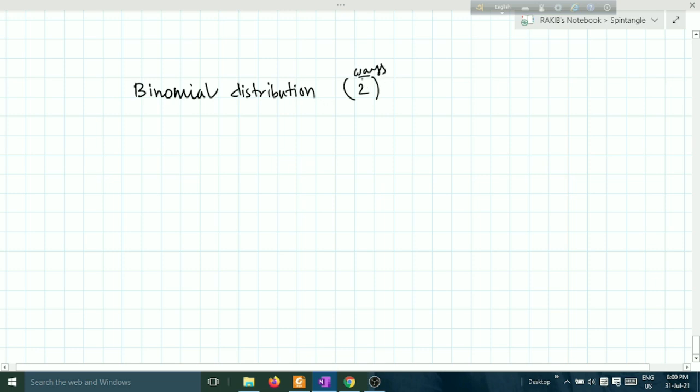In that case, the probability will be given by nCm P to the power m Q to the power n minus m. This is the formula in case of the binomial distribution. And in the second case, we have learned about the Poisson distribution.